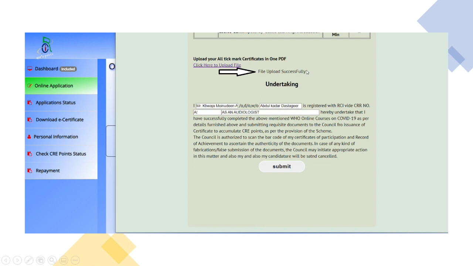If the file is not getting uploaded, it may be in another format, it is not in PDF, or it may be bigger in size. So you have to check that, make appropriate changes, and then upload it again.